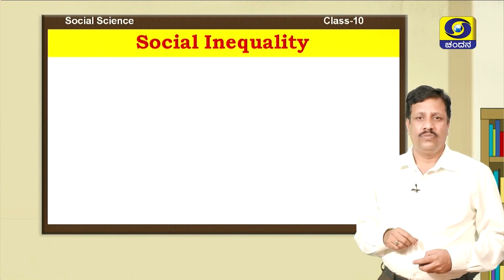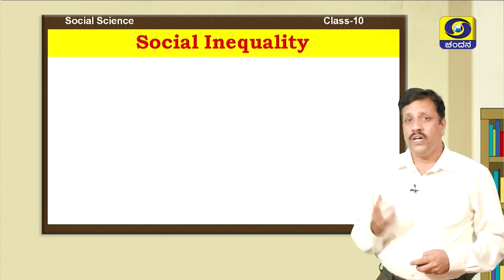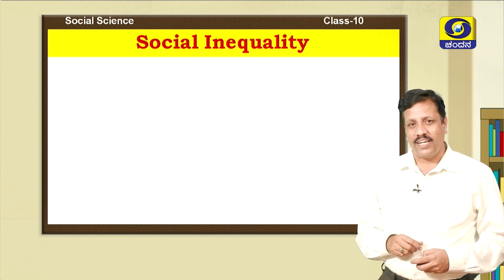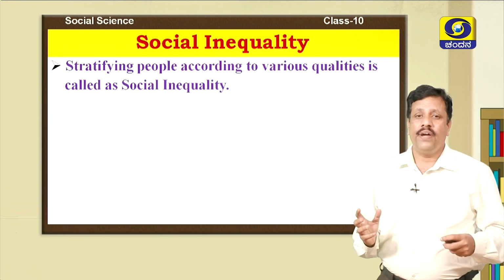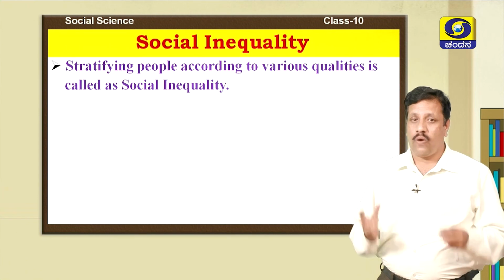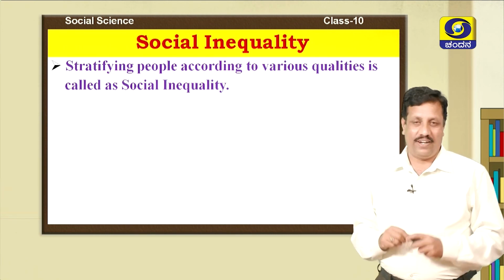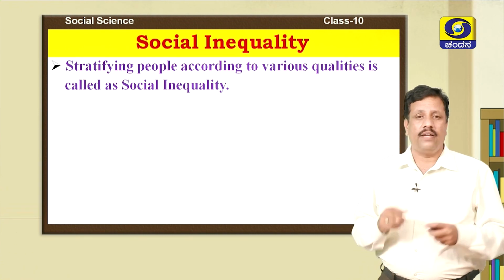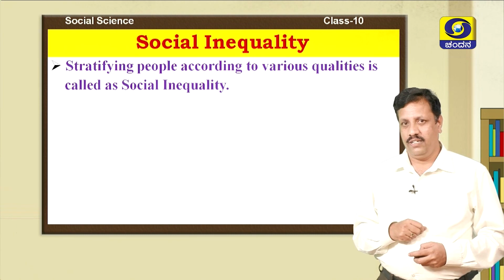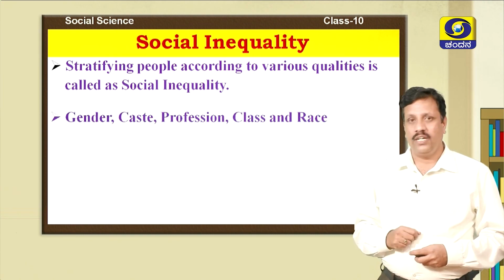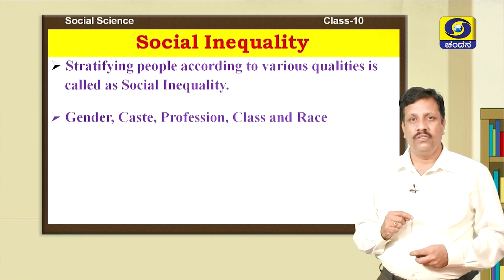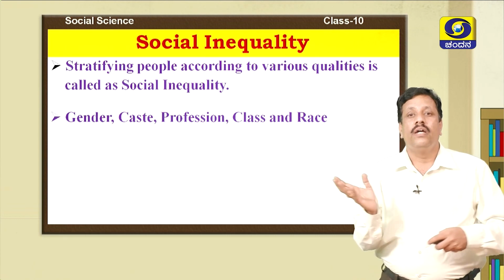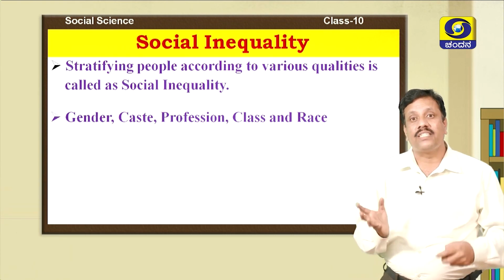Well, children, now let us start from the first learning point, that is social inequality. What is social inequality? Stratifying people according to various qualities is called social inequality. So, which are the factors or qualities that stratify the people in the society? Yes, they are gender, caste, profession, class, and race. On the basis of all these factors, people are classified into different classes.